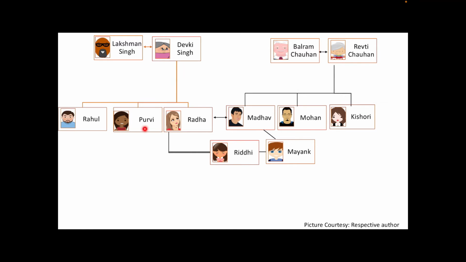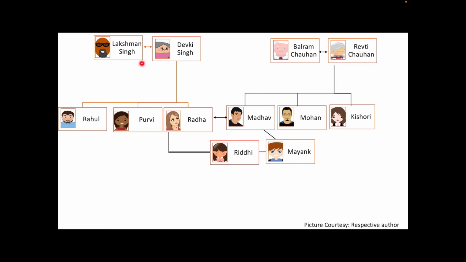If you see, Purvi is maternal aunt of Riddhi and Mayank and Rahul is maternal uncle of Riddhi and Mayank, whereas Mohan is paternal uncle of Riddhi and Mayank and Kishori is paternal aunt of Riddhi and Mayank. See, relations from the father's side are called paternal and relations from the mother's side are called maternal.